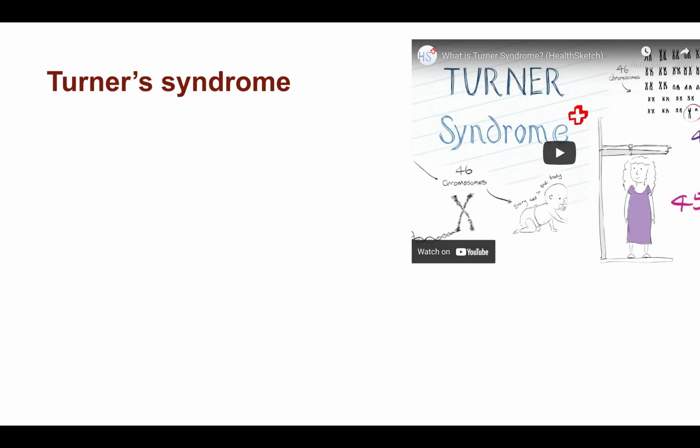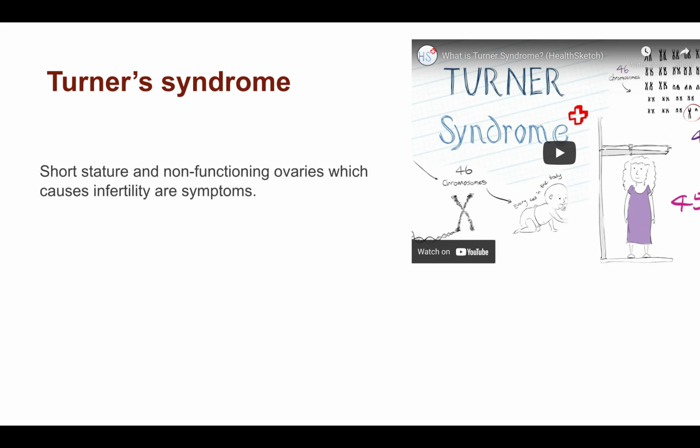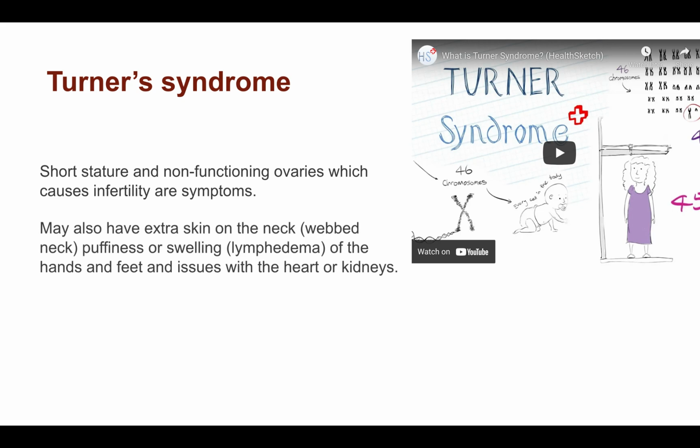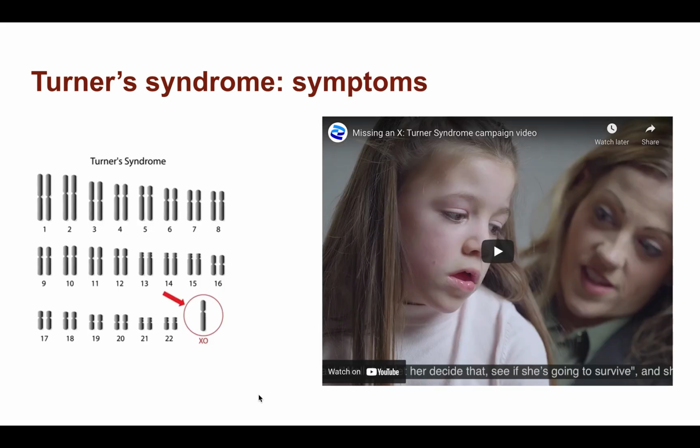Turner syndrome, you can watch the video. I'm not going to watch that with you. But Turner syndrome results from having only one X chromosome. So girls who've got only one X chromosome, short stature, non-functioning ovaries, infertility, puffiness around the neck, and so forth. You can watch the video there for yourself. Alrighty, so this is known as Turner syndrome. Another video on it, and here's what it looks like.